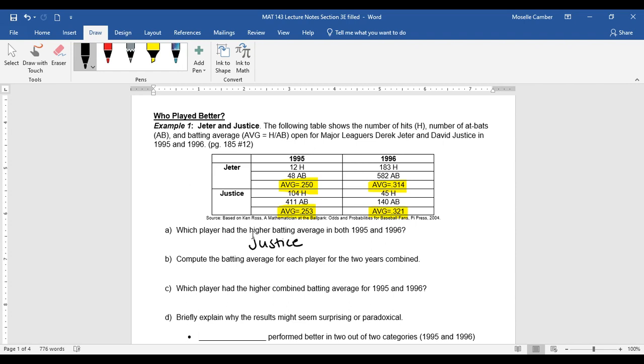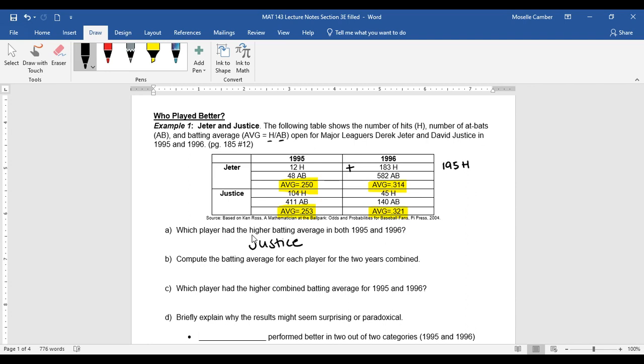Okay, now let's look at the two years together. To get the batting average, you take the number of hits and divide by the number of at-bats. So we need the total numbers for 1995 and 1996. For Jeter, to get the total number of hits, you add these two numbers, 12 plus 183, and we get 195.